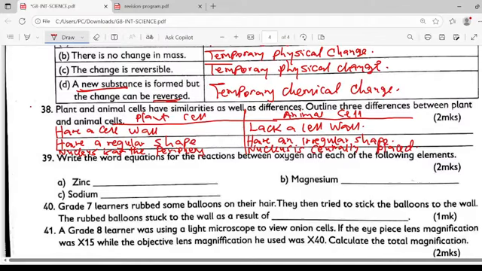So they are talking about zinc, which means we write just word equations. Zinc plus oxygen gives us zinc oxide.